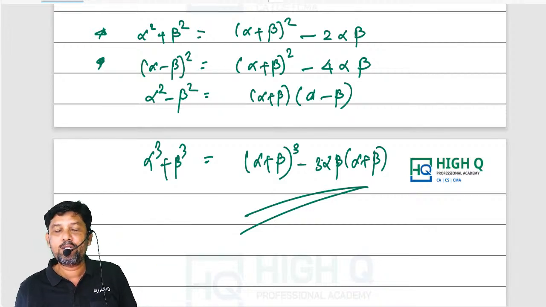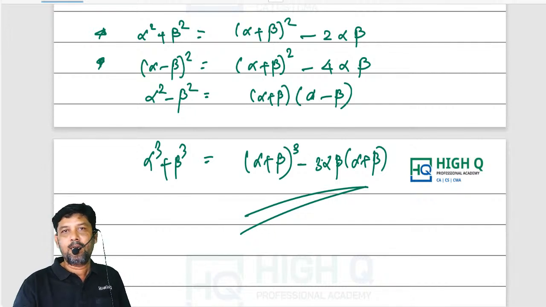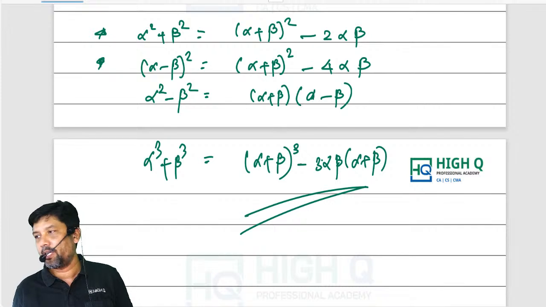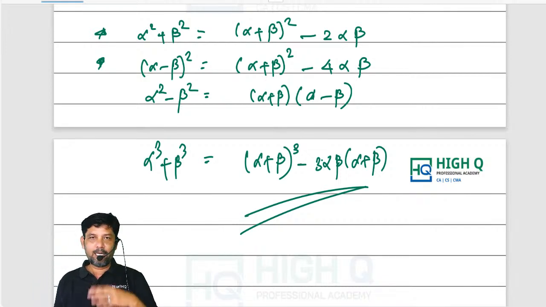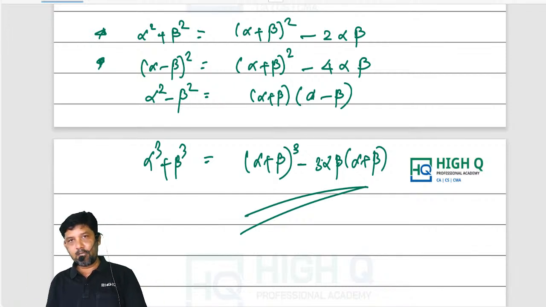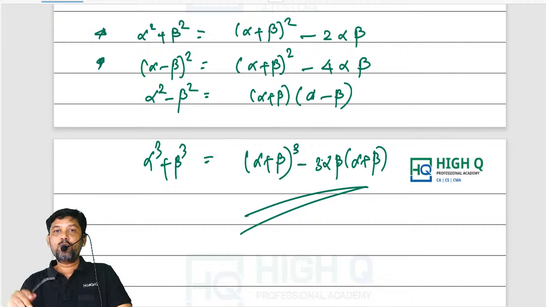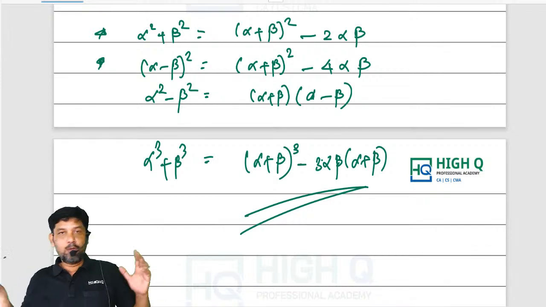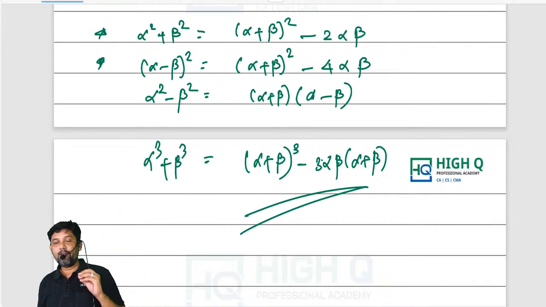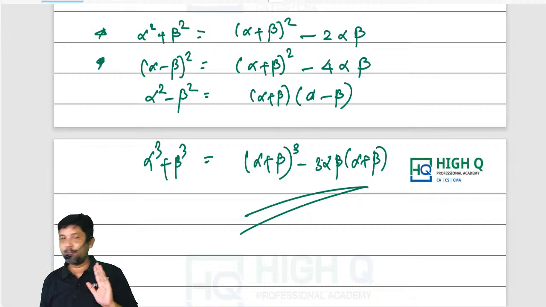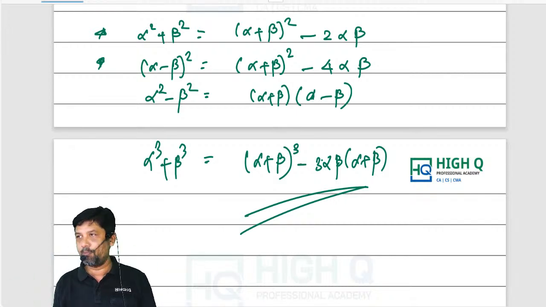Okay, so my ego is not allowing me to tell this, but still, every second is important in your quantitative aptitude exam, because as a teacher I don't want to tell you ignore this, ignore that. But remember, if you take that alpha cube minus beta cube, I know how to solve it, and the students who are very good in mathematics know how to solve it. But the students who are struggling in mathematics, it will take at least 10 minutes to solve. Every question you have to take only 1 to 1.5 minutes, not more than that. We cannot afford 5 minutes, 10 minutes for every single question.